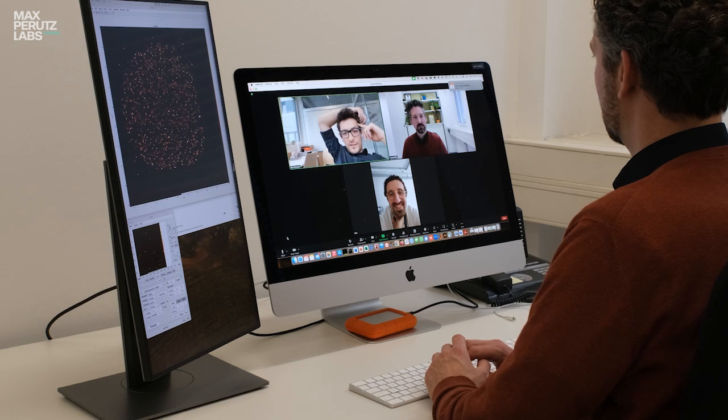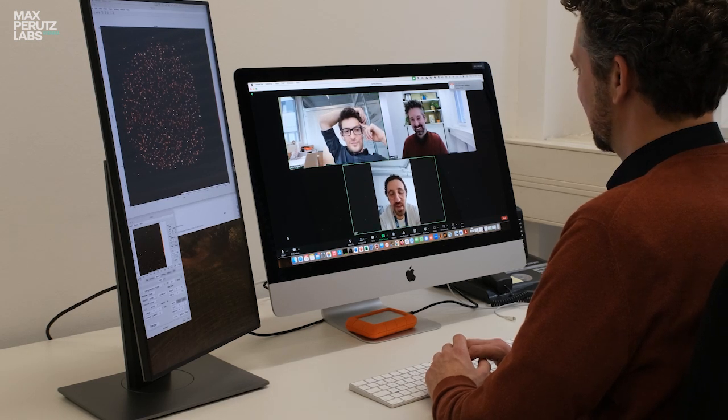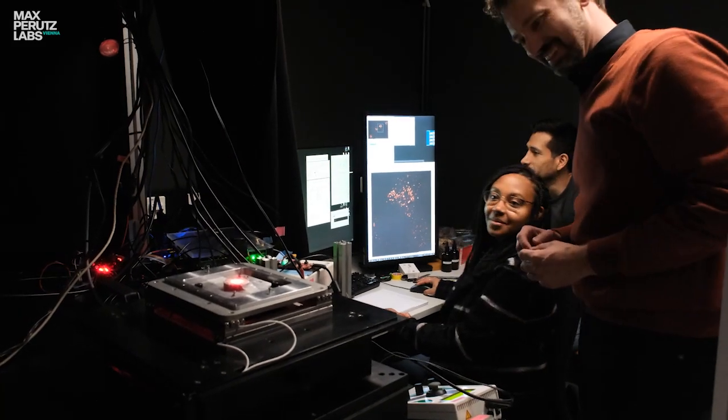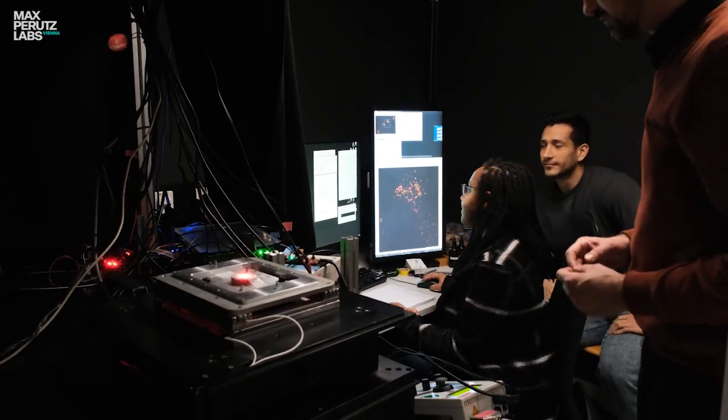We are an interdisciplinary team of physicists who build the microscopes, computer scientists who then write the analysis software, and finally biologists who use the technologies to investigate biological questions that only now become accessible because of the new technologies.